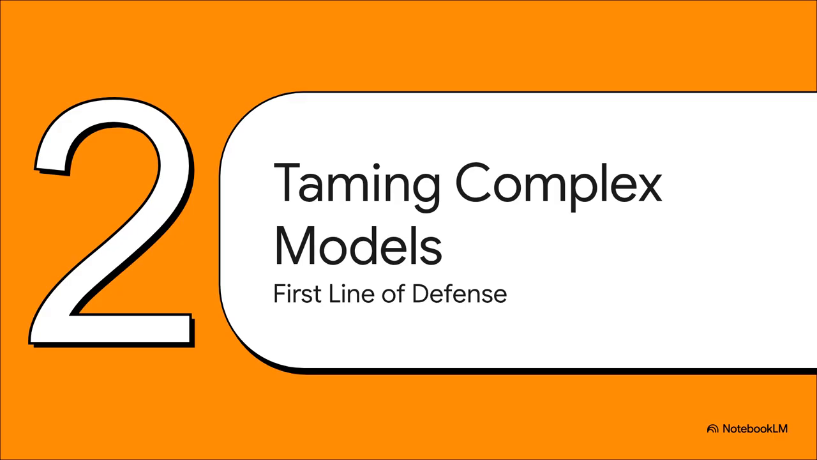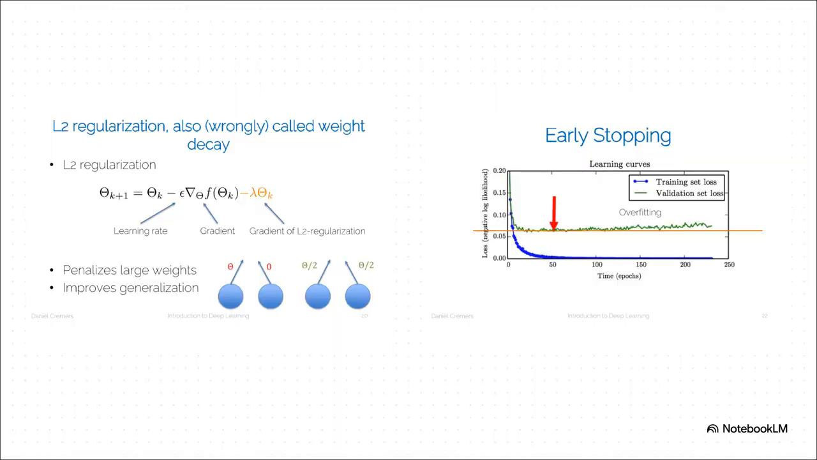All right, so how do we fight back against this memorizing student? Let's take a look at the first line of defense. Some of the first, most intuitive ideas that engineers came up with to get their models under control. Okay, here are two of the absolute classics. On the left, you've got L2 regularization. It basically punishes the model for being too complex. It's like telling it, hey, keep all your internal knobs and dials, your weights, small and simple. Don't get overconfident and rely too much on any single piece of evidence. It forces the model to find broader patterns.